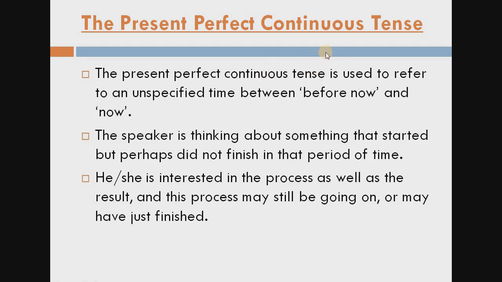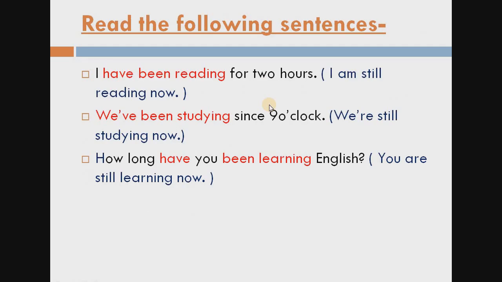It is the same as the continuous tense, but some difference is there. What difference is there? That in this, the action began in the past from a period of time but continues into the present also. Read the following sentences. I have been reading for 2 hours. We have been studying since 9 o'clock. How long have you been learning English?